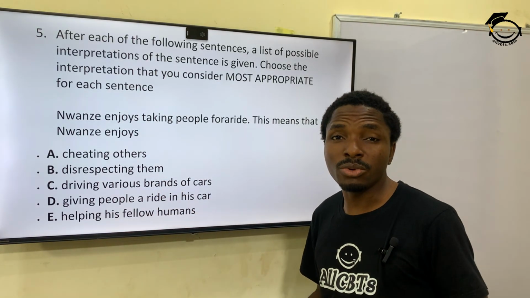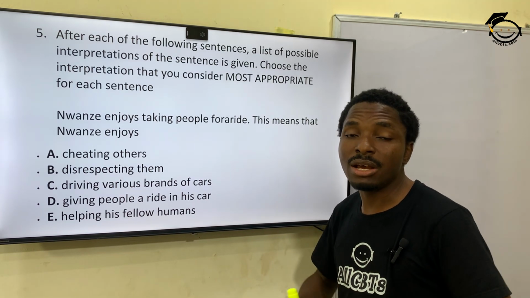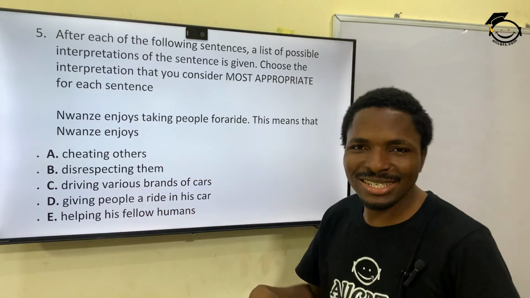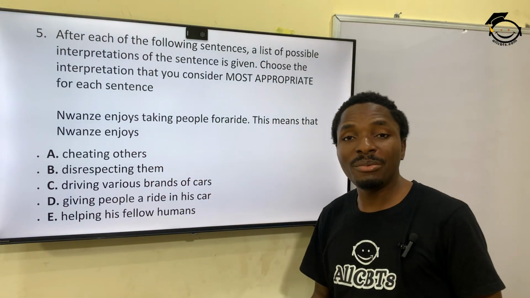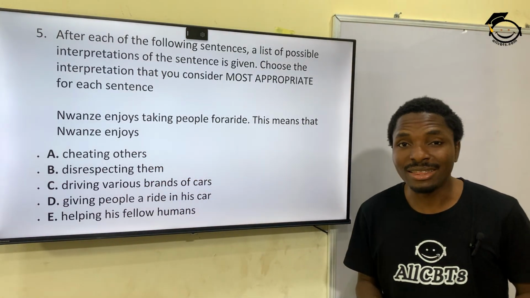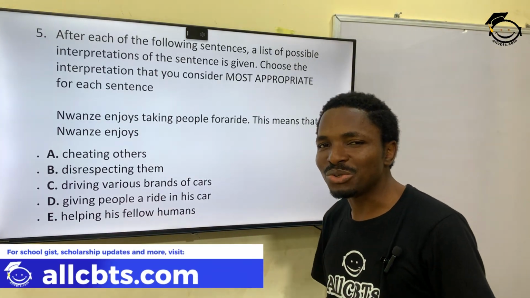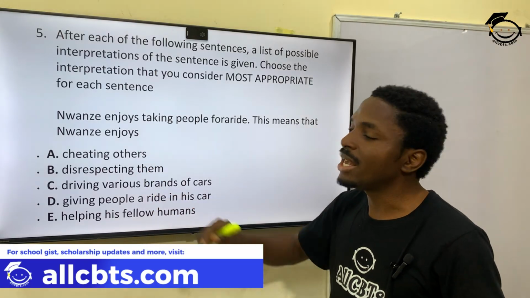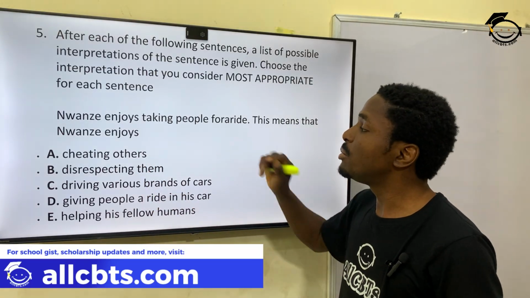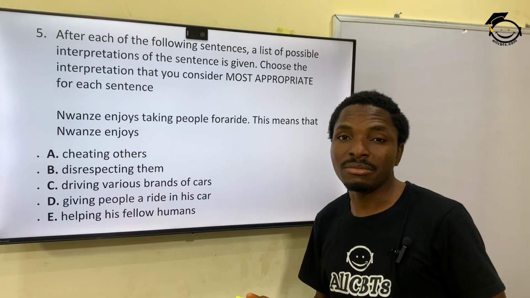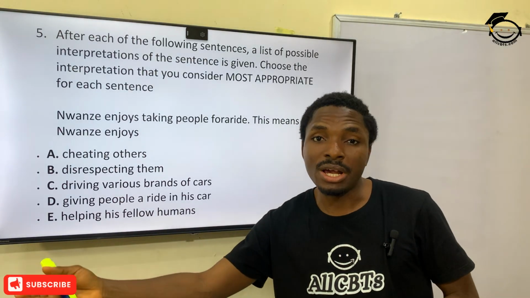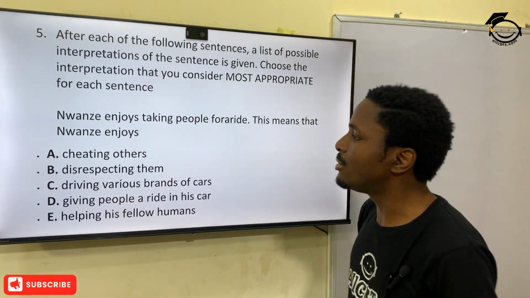It dishonors people. It doesn't give people their right or allow them to express themselves. It cheats people. Okay, it will also go with cheating. So I'll preferably go with option A there. Let me know which of the options you think sits well, A or B. But I would take A, because taking people for a ride means cheating them, right? You know that this is their right, but you overrule their right. Okay, so that would be A.